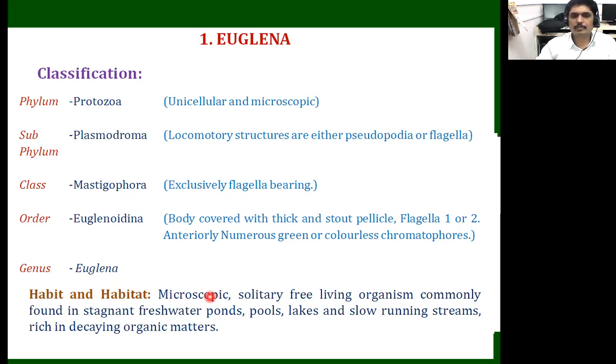There are various types of ponds, pools, lakes, and also slow-running streams. Streams in Marathi we call zare. So we have to know where this Euglena is found.